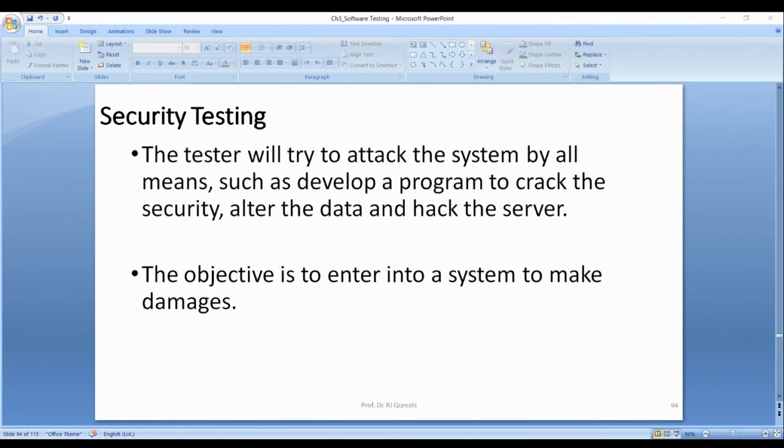What is denial of service? How to define? Very good.